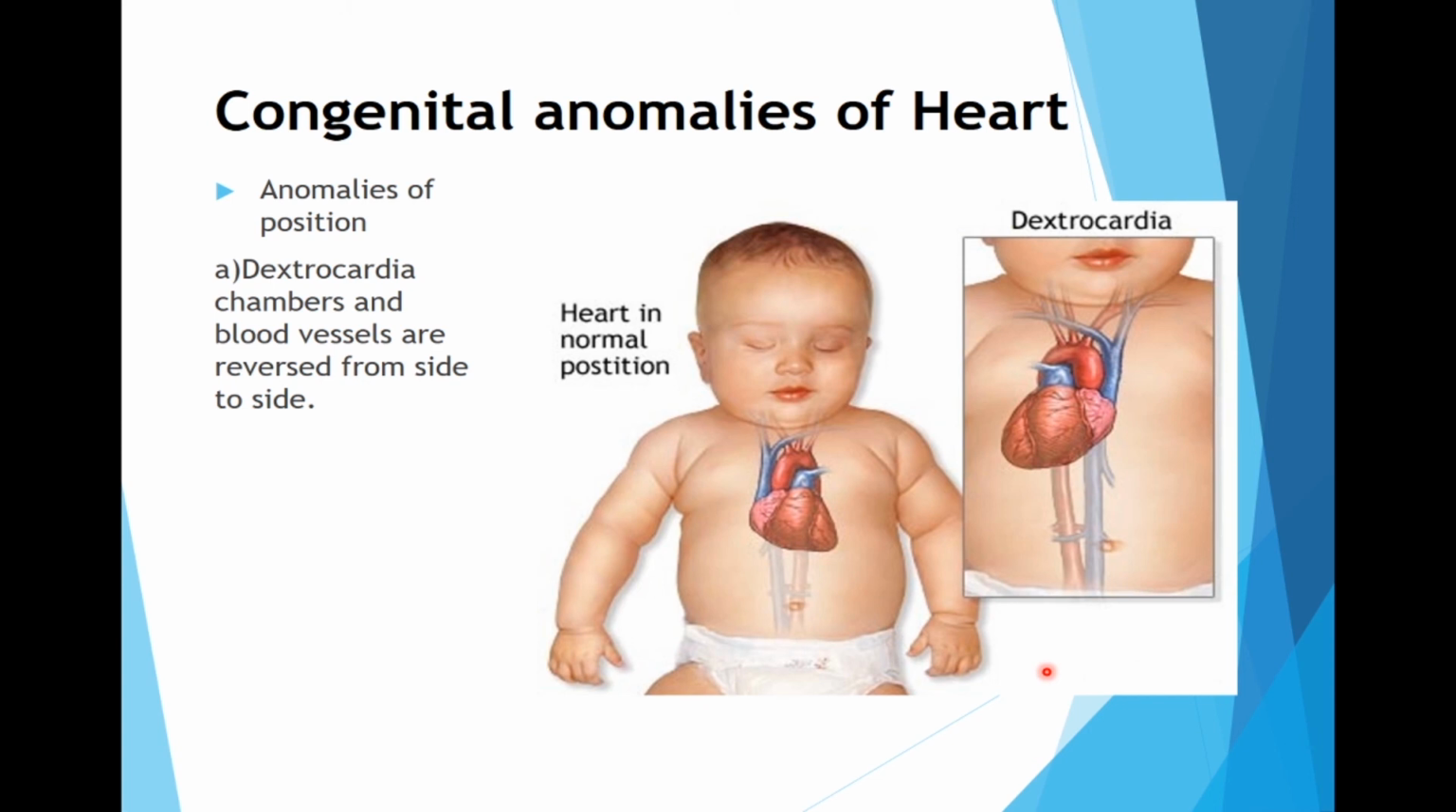Now, moving on to the anomalies of the heart. These anomalies are very important because in order to understand the anomaly, normal should be clear. So we have already talked about the normal anatomy or the normal embryology, and coming to the anomalies, first is anomalies of position. This is dextrocardia. Now, dextrocardia is when the chambers and blood vessels are reversed from side to side.